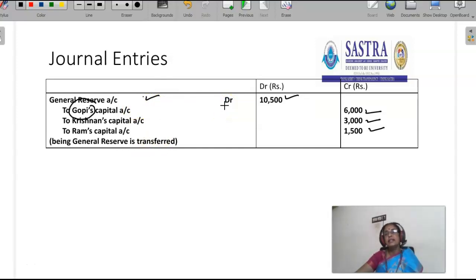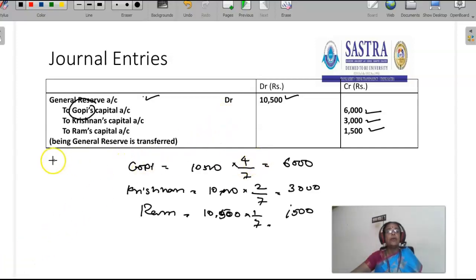The firm shares the amount of general reserve among all the partners, including the retiring partner, in the old ratio. So the old ratio of all the partners is 4:2:1. The general reserve amount is 10,500. So Gopi's share is 10,500 into 4 by 7, 6,000. Krishnan is 10,500 into 2 by 7, 3,000 rupees. Ram 10,500 into 1 by 7, 1,500 rupees. Old ratio.